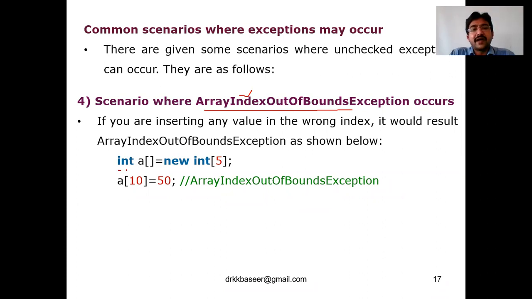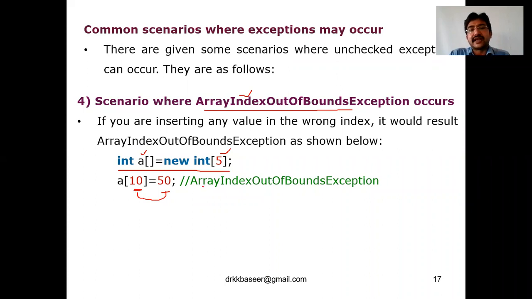Say, for example, I am creating an array of size 5. The name of the array is A. Now I am assigning the value 50 to A of 10. Actually, what is the size of the array? Only 5: A of 0, A of 1, A of 2, A of 3, A of 4. That's all. A of 10 is not there. How much of the index can we access? 0 to 4 only, because the size of the array is 5.